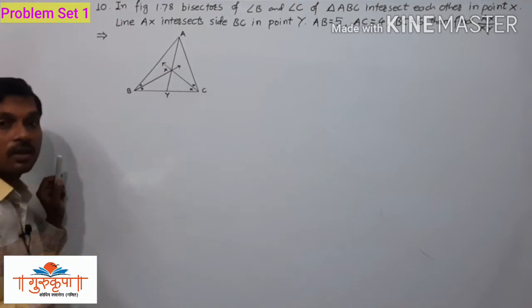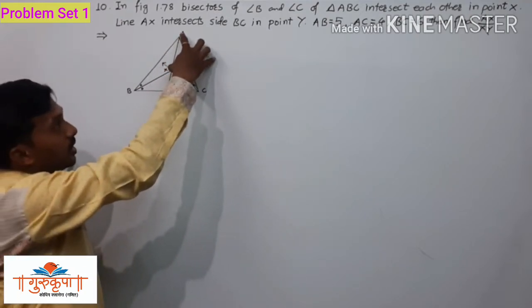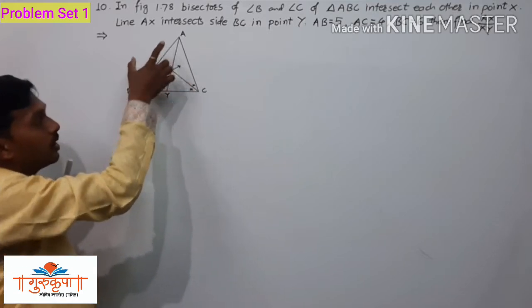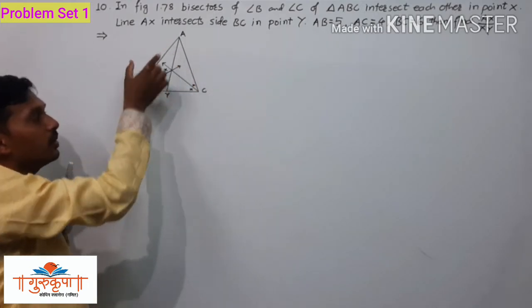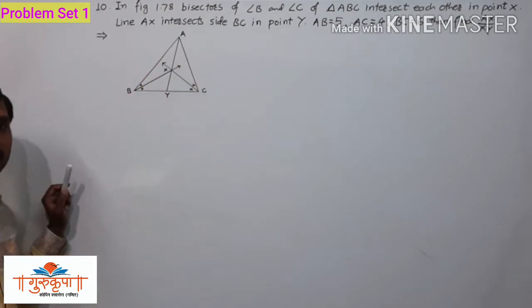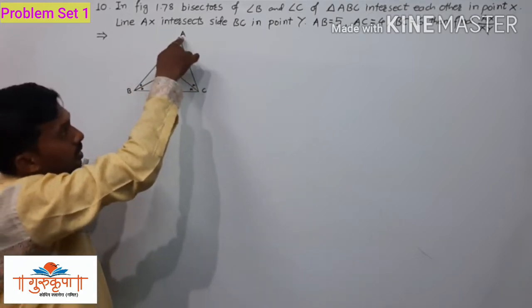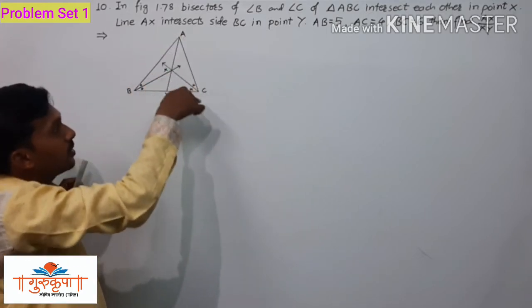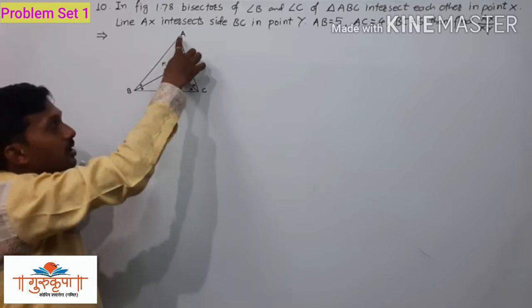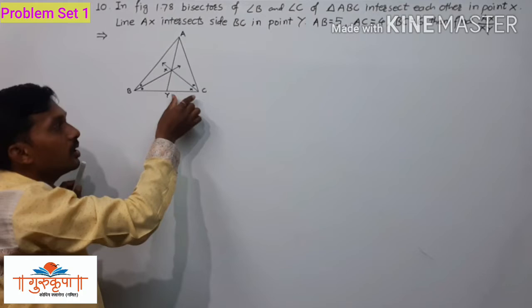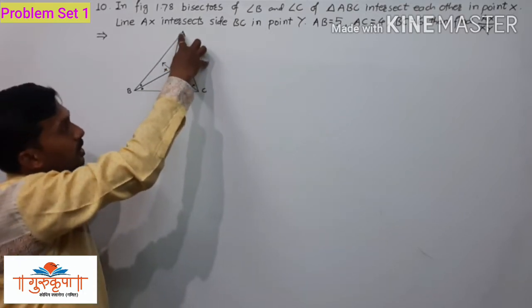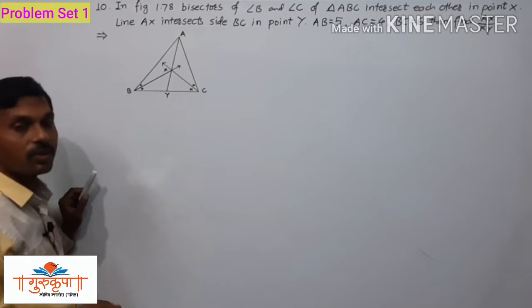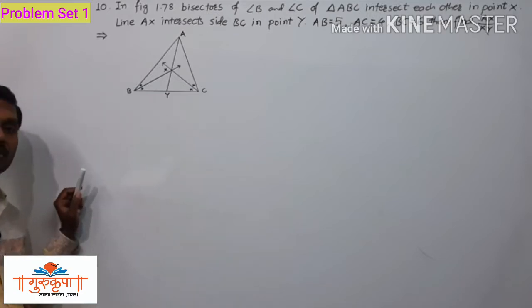So by using the angle bisector theorem we can write AX upon XY is equal to AB upon BY. That is equation 1. Now in the second triangle it is given that CX is the bisector of angle ACB. So we can write AX upon XY is equal to AC upon CY. That is equation 2. Both equation 1 and equation 2 have the common ratio AX upon XY.